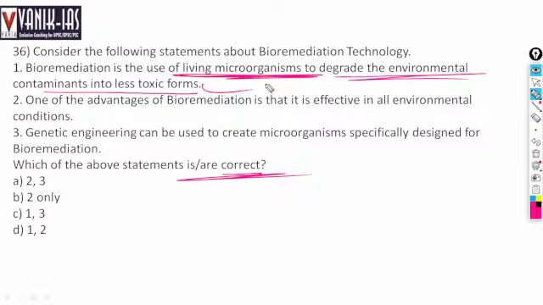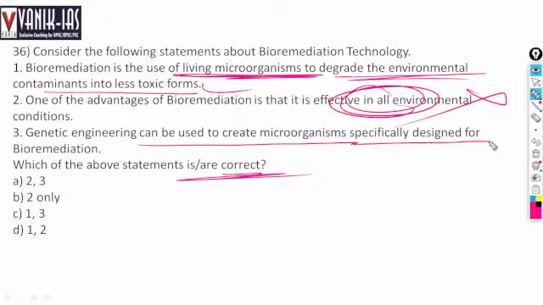One of the advantages of bioremediation is that it is effective in all environmental conditions. No, nothing can be effective in all stages. It is just common sense. So this is wrong. It is not effective in all types of environmental conditions. Genetic engineering can be used to create microorganisms specifically designed for bioremediation. So options 1 and 3 are the right answer.